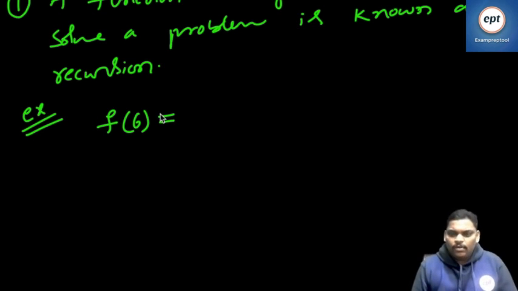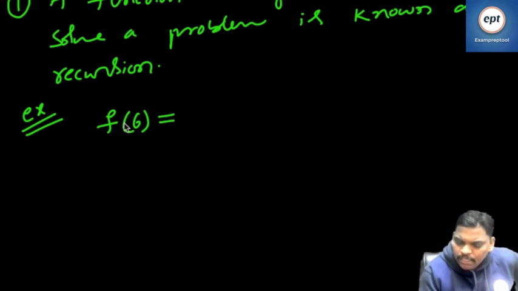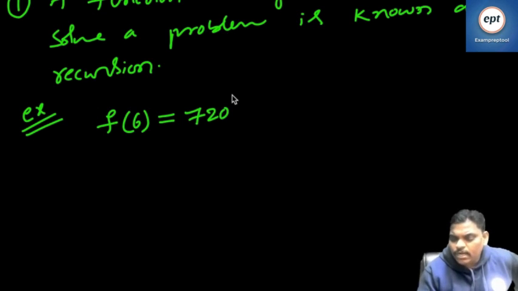So let's start now. If I ask anyone what is the factorial of 6 value, and if you know the answer, factorial of 6 is 720. If you know, you say.